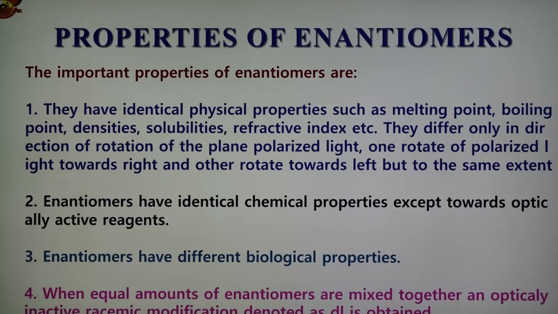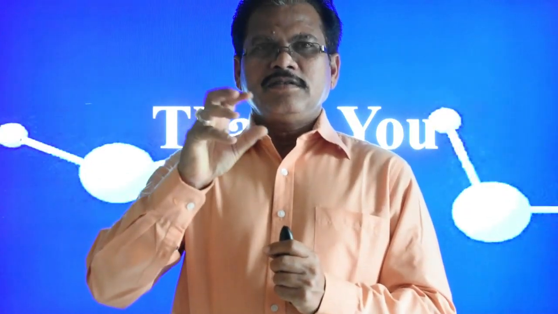So today we have discussed what is chirality, what is molecular chirality, what is an enantiomer, what are the conditions of enantiomerism, and what are the properties of enantiomers. In the next part we will discuss diastereoisomers and the different properties of diastereoisomers.